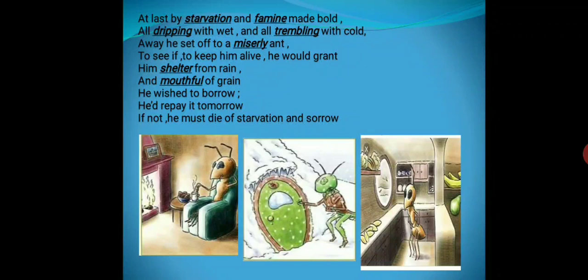It was hoping that the ant can give a small quantity of grain so that it can lead its life and must not die of starvation and sorrow. Though the cricket was willing to borrow, and he promised that he would repay as soon as he gets anything.